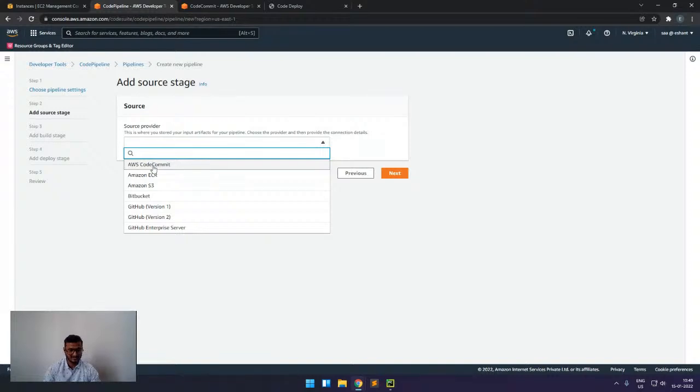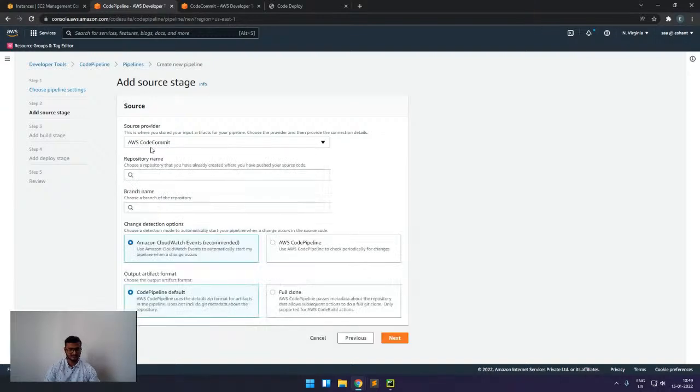Here we can see that we have multiple options available as a source. We can have AWS CodeCommit as a source, which means my CodePipeline will take the code from this location and give it to the next step. Or we can have ECR as our source. We can also have S3 as our source. It also supports Bitbucket and GitHub. So all options are available. For this, we will select CodeCommit.